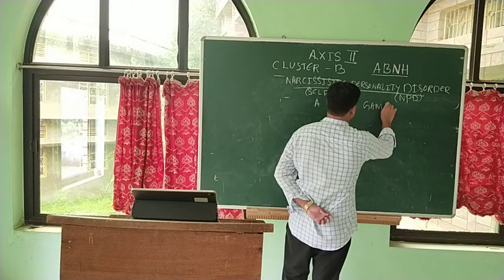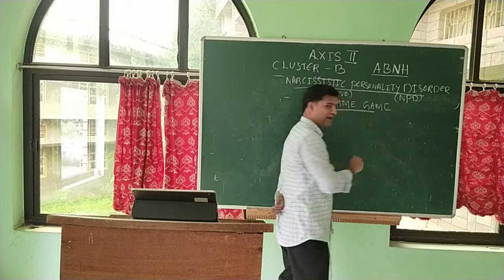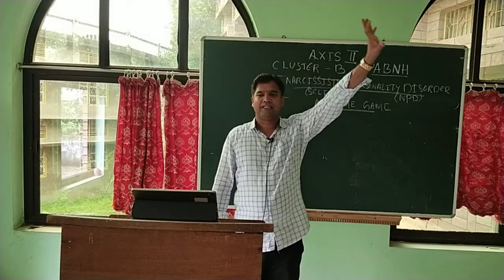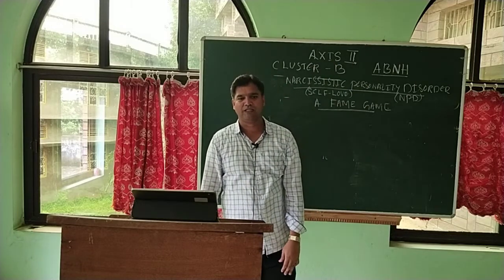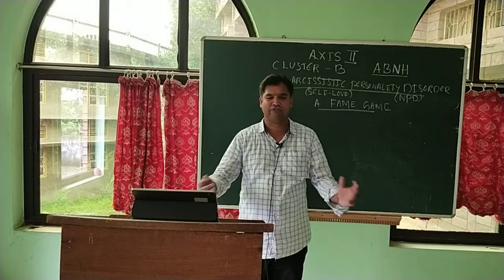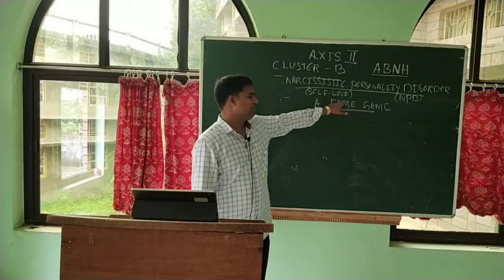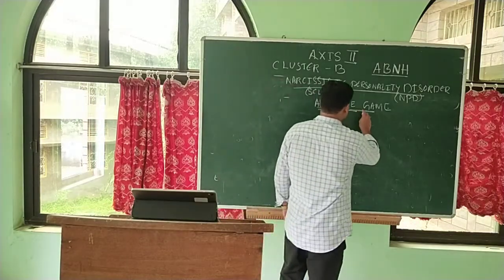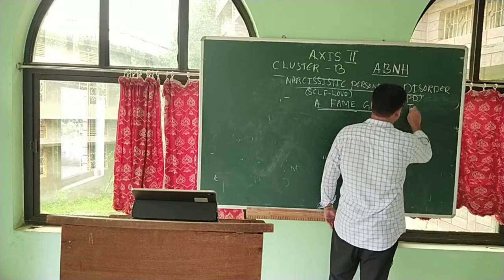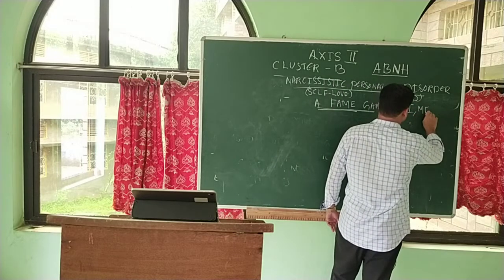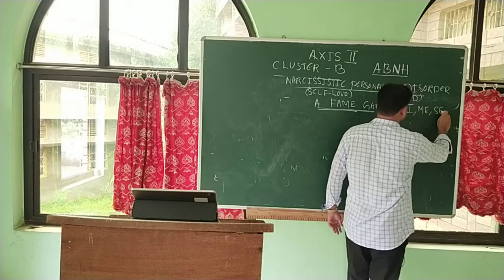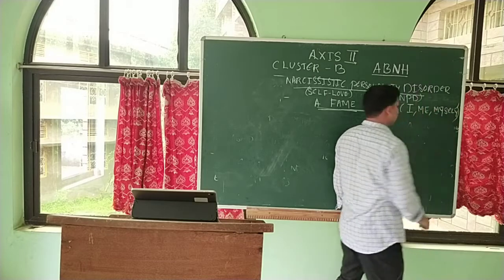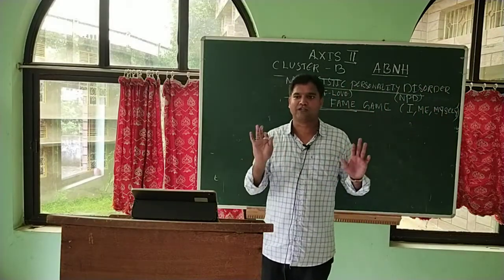You know the meaning of fame, no? Name and fame, popularity. These people seek popularity. They want to be popular, they want to be famous, they want to have name and fame because of the selfish love they have. That is the only love that these people enjoy. The words that they like are these three words. These are the favorite words for them. I, me, myself. These are the only words they like.